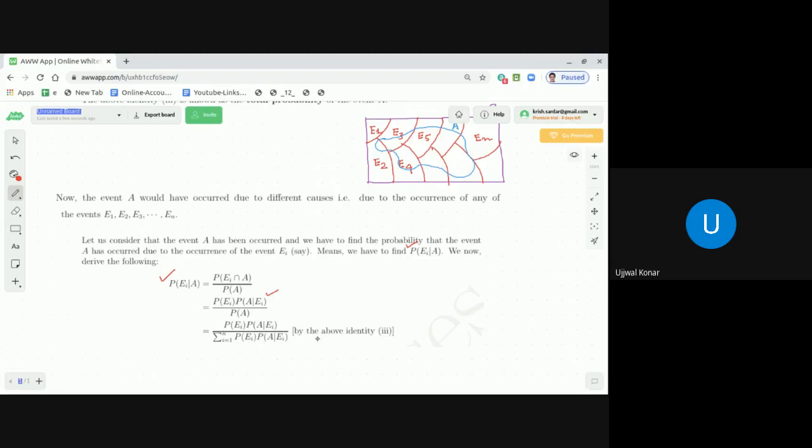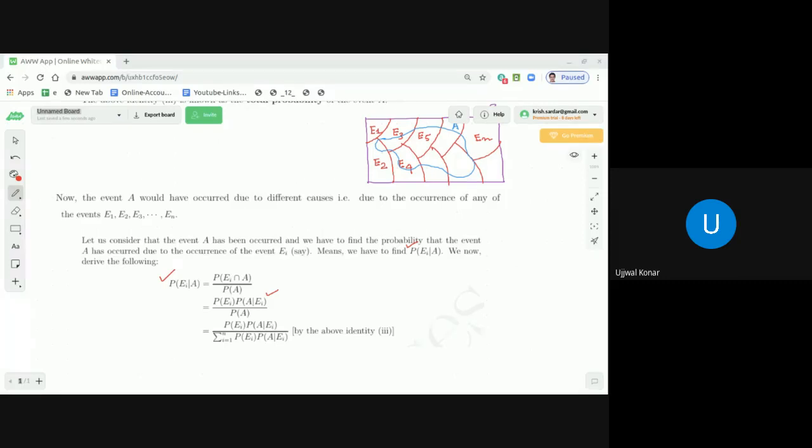Now, dear students, what we get from here is that the probability of Ei, subject to the condition A has happened, is this formula.